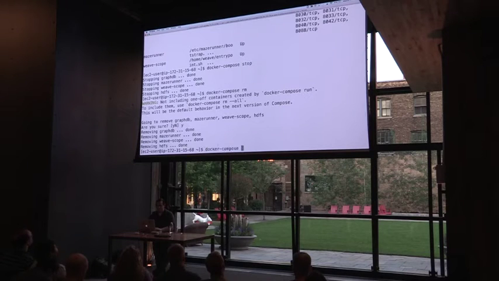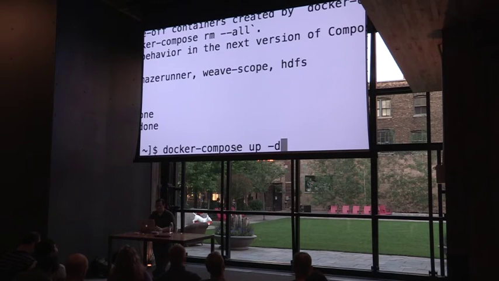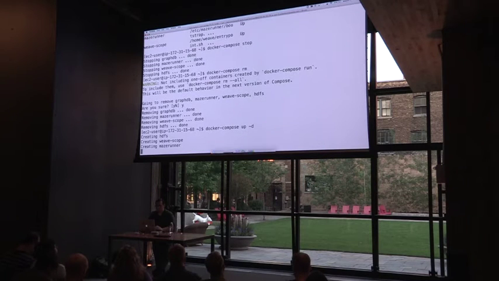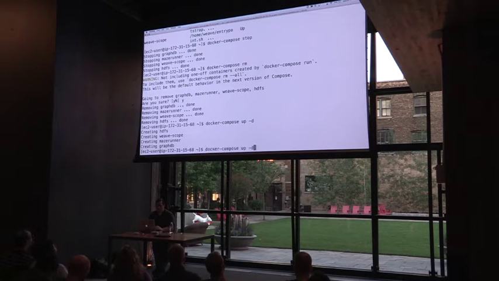All right, so then I'm going to do docker-compose up -d, which is going to detach the command line from the process. So I run that, and then I can see that they're starting. And then I'm going to go ahead and do docker-compose logs.